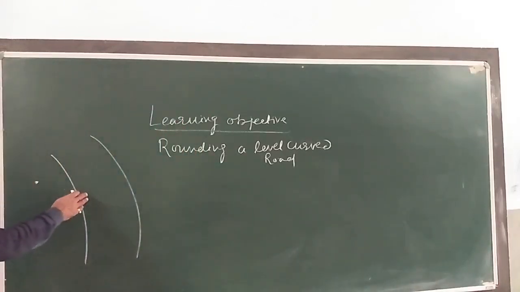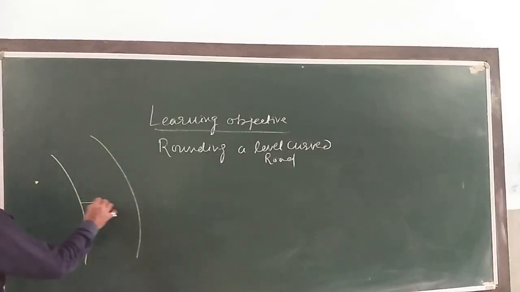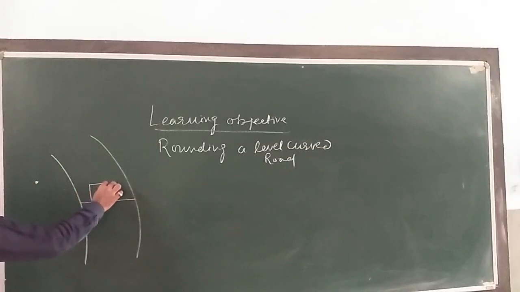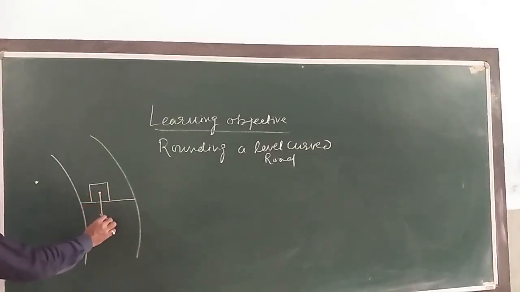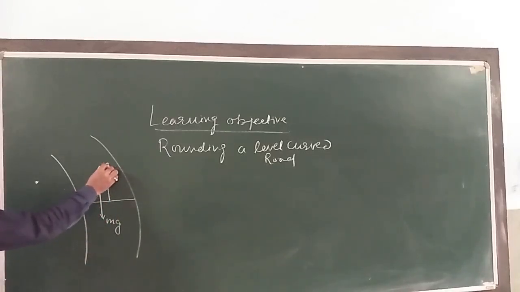Suppose here, my dear children, say here is our car. This is our car. The weight mg of the car acting vertically downward. Here is the normal reaction R, and here is a force.